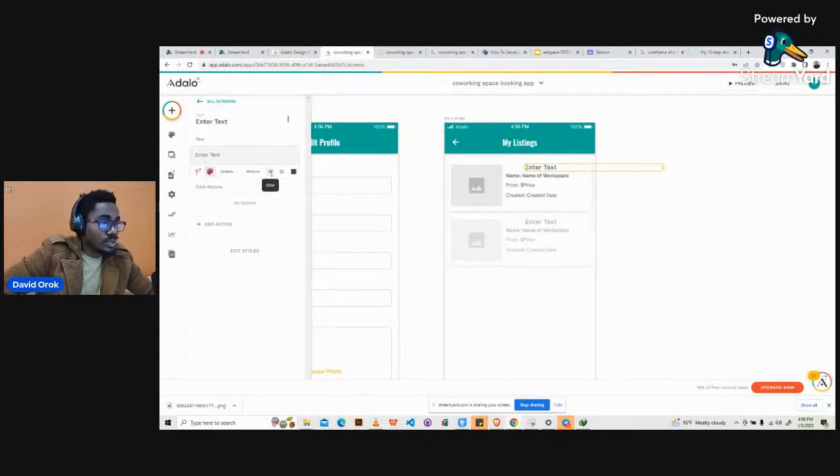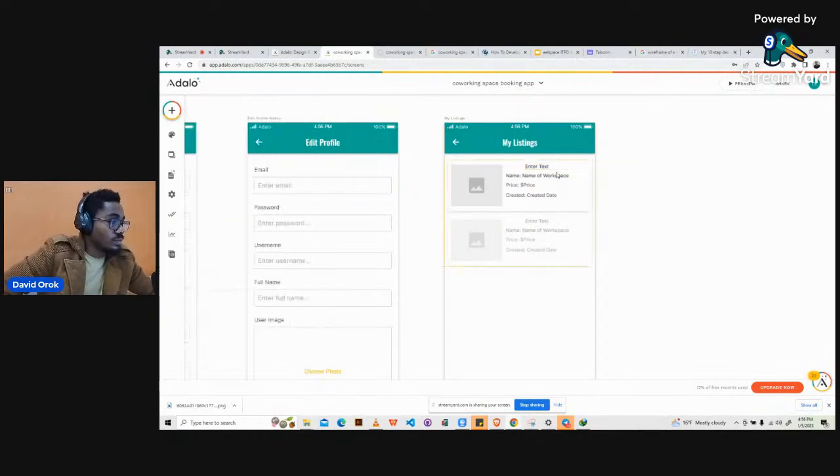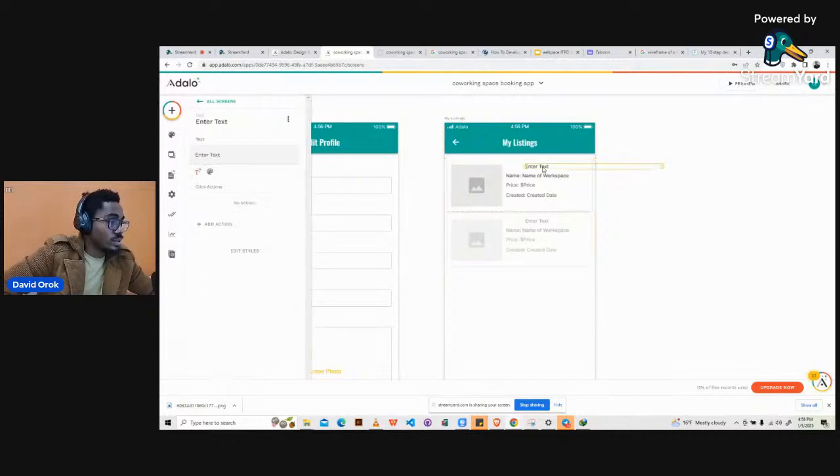Reduce this to, let's say, 12. Then try to scale this, pull this down to something like this. Then let's change this text to edit. Okay, so this is edit.